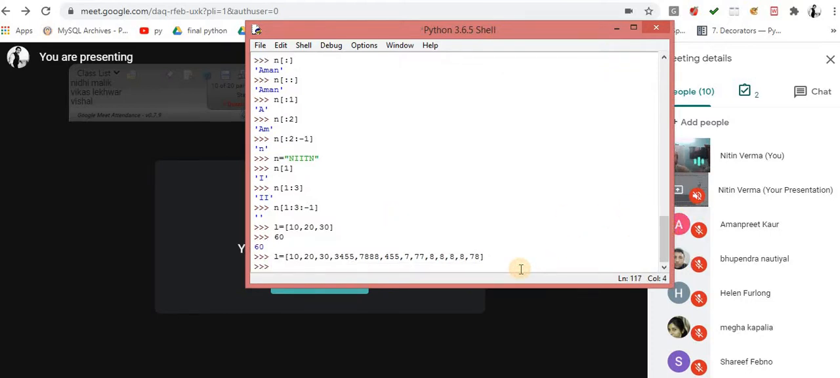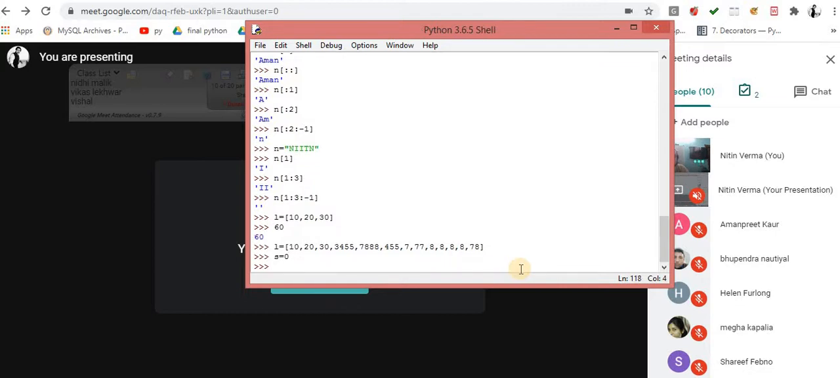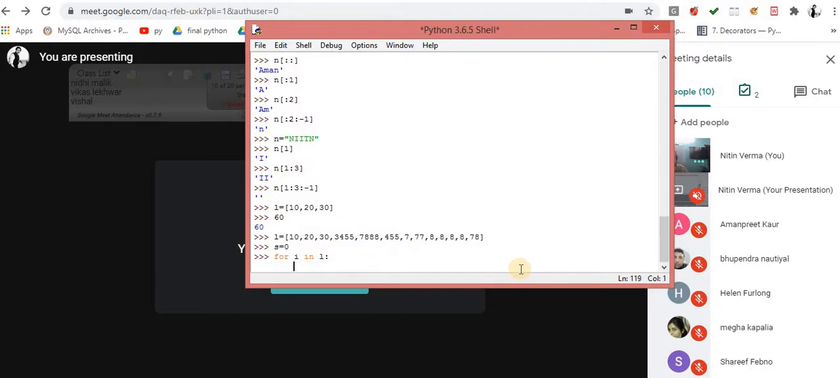This is the situation: I have to sum all the values inside that particular list. I am taking a variable, s equal to 0, as the initial variable. The starting value is 0. Now for i in the list, there is no need to use range, you simply iterate over this list. As we know, when we iterate over the list, inside i the first item would be 10.